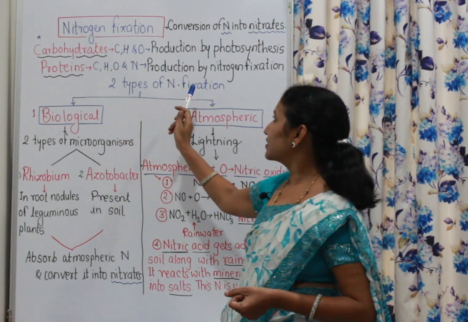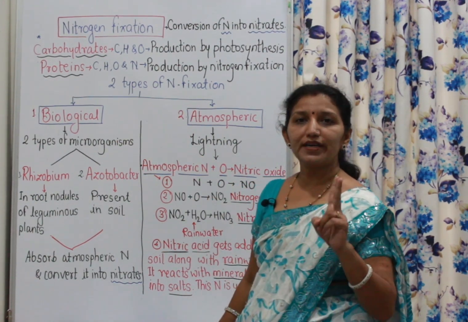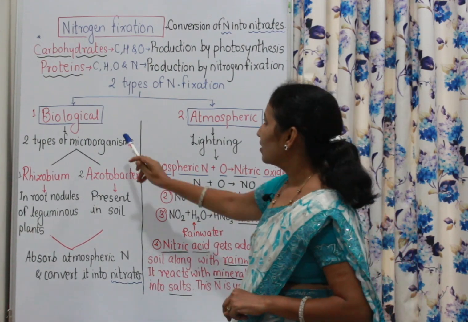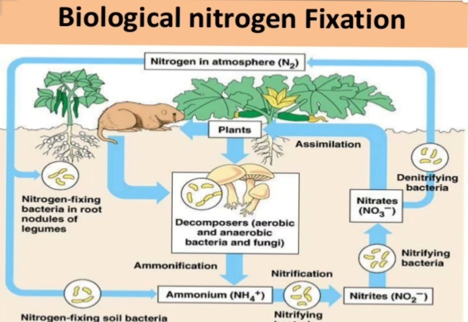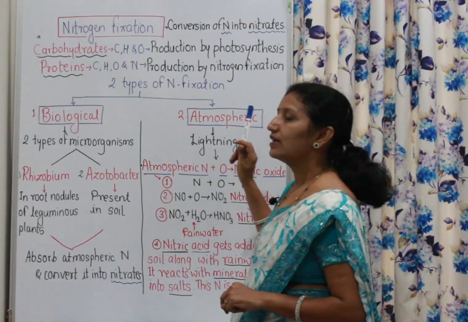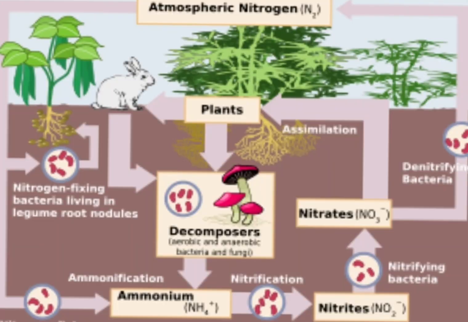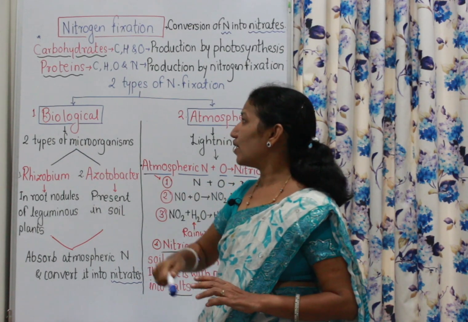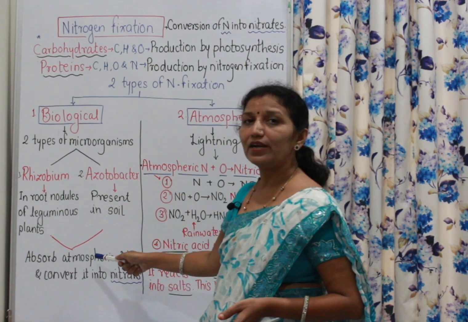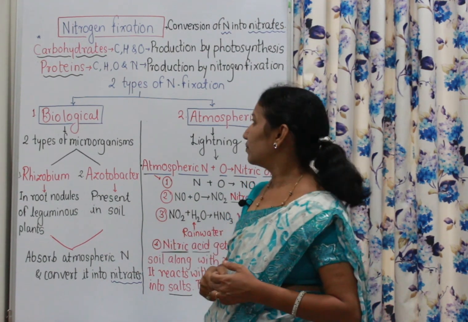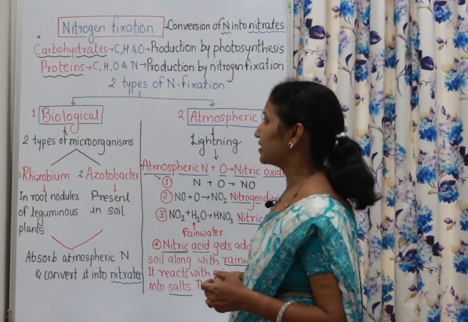This nitrogen fixation is of two types: biological nitrogen fixation and atmospheric nitrogen fixation. Now we will study first of all the biological process of nitrogen fixation.